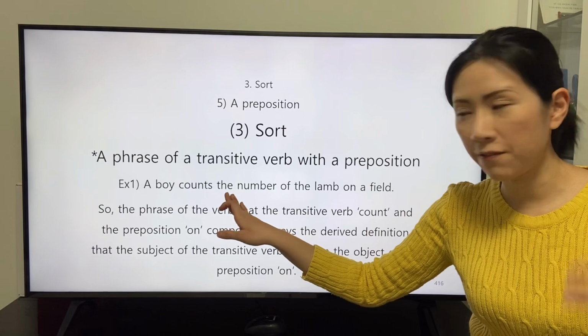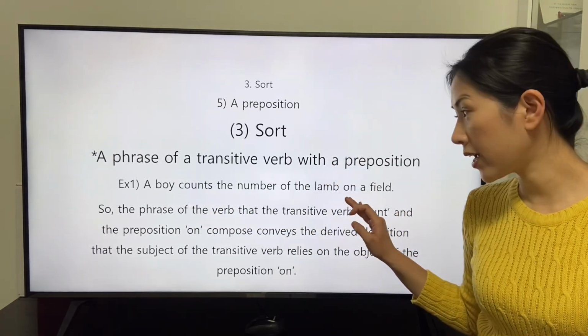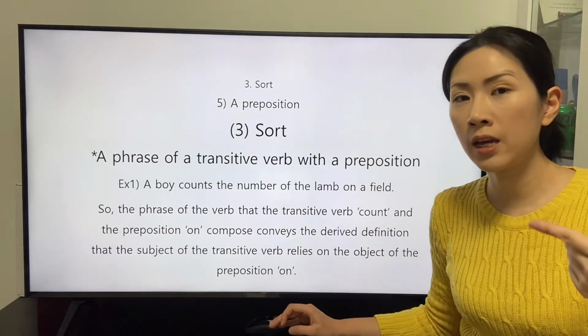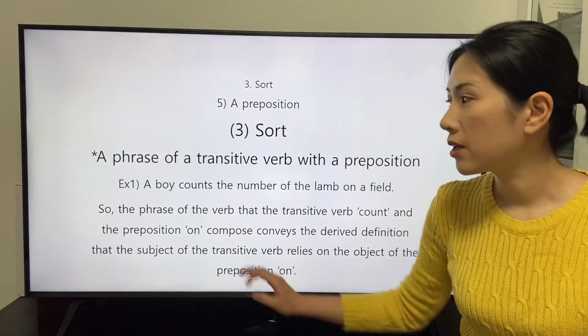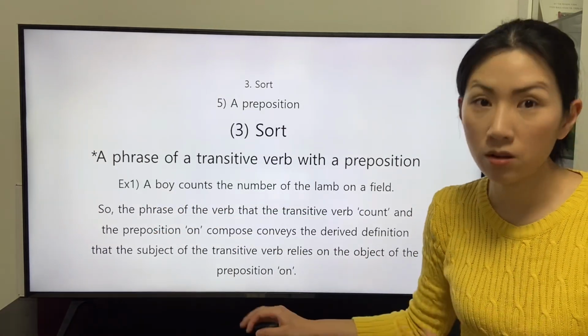Whatever the object of the transitive verb count, the object of the preposition on, or field, is the place that the subject relies on.